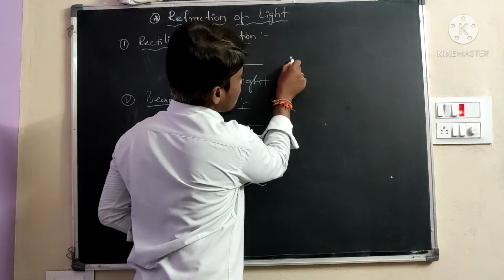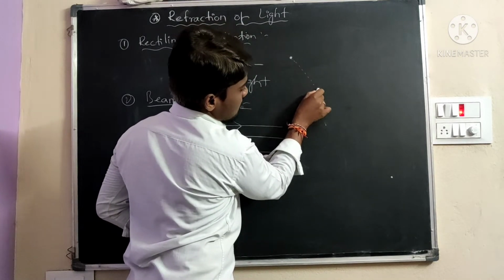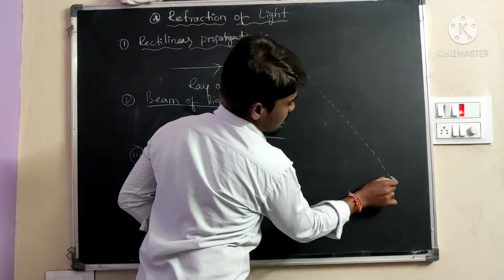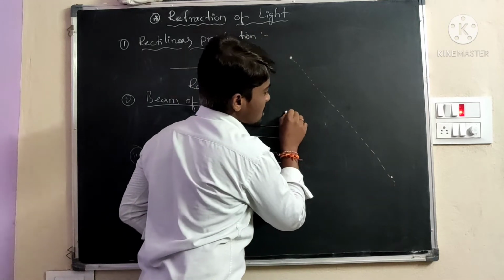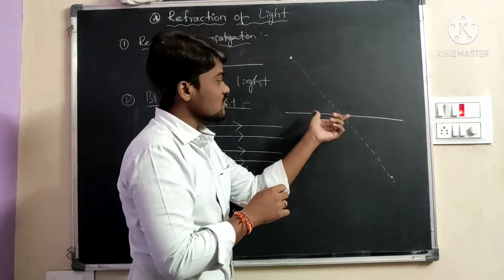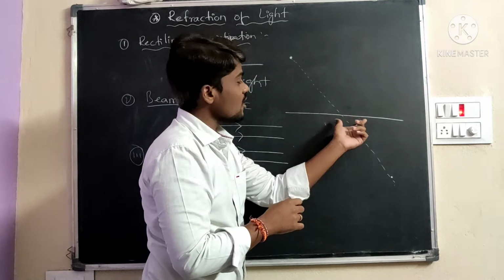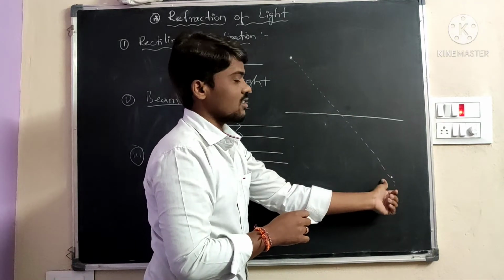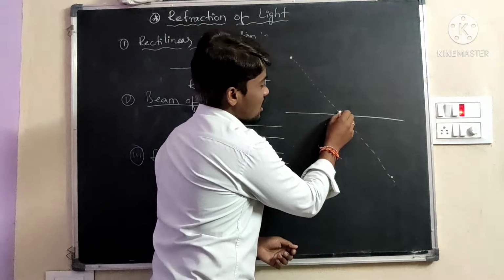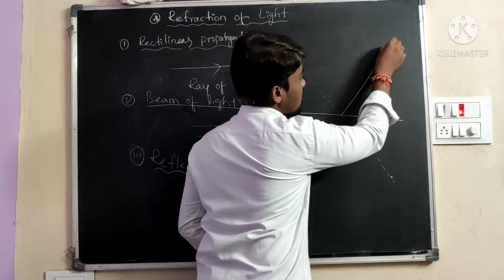For example, here the light ray moves from one place to another place. When an obstacle or object is placed in the path of the ray of light, after striking, the ray bounces back to the same medium.